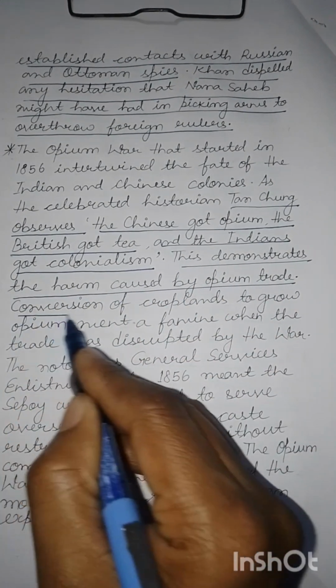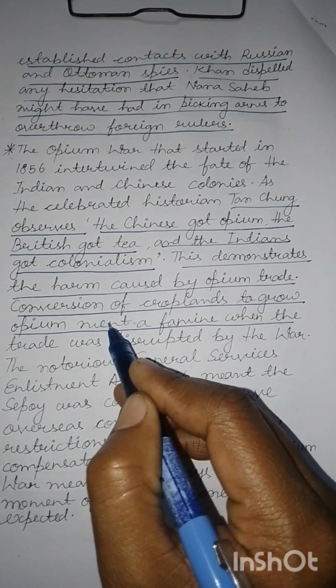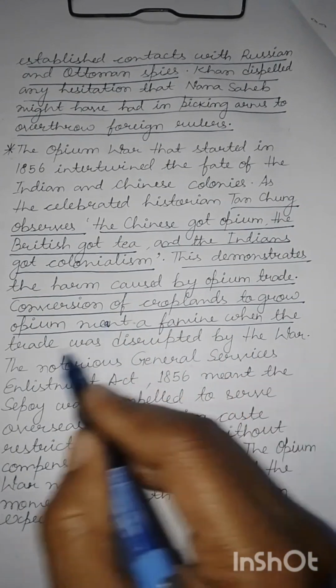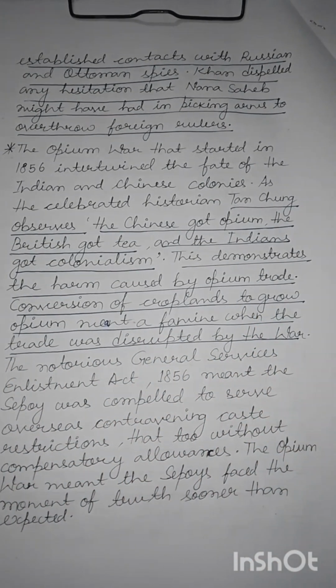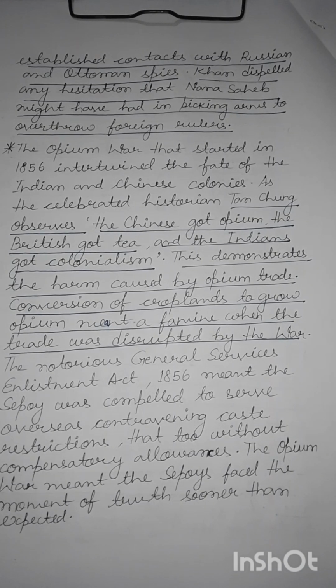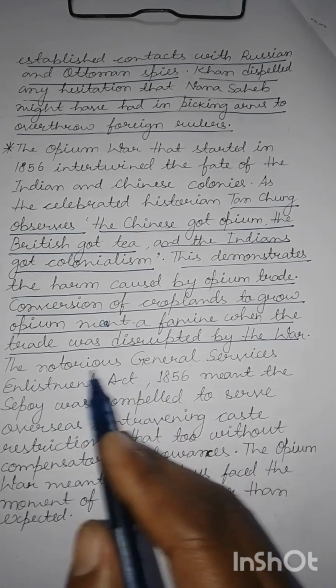As we were just talking about, conversion of crop lands to grow opium meant famine when the trade was disrupted, for example by the Opium War. As you can understand very well, opium could not be consumed like food grain. So whenever there was some form of disruption in the opium trade, as in this example due to the Second Opium War, it meant that there would be some form of famine. Actually, there was already a famine brewing in India around 1857. And this is again a direct connection.